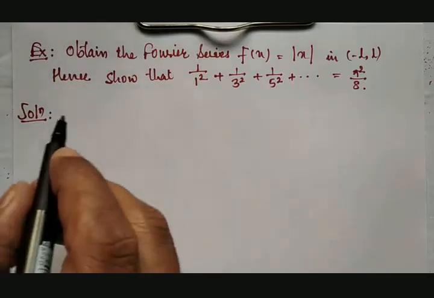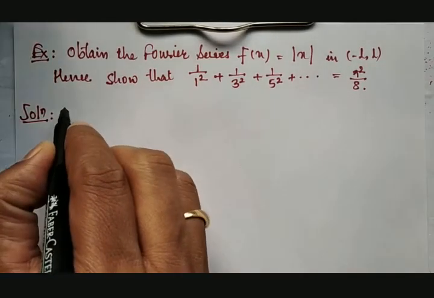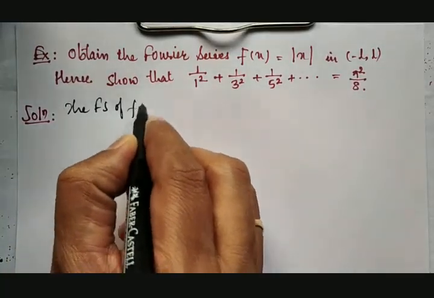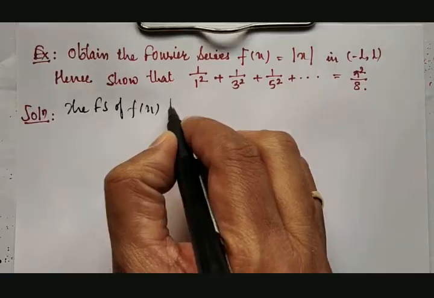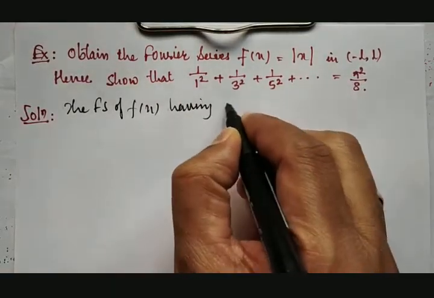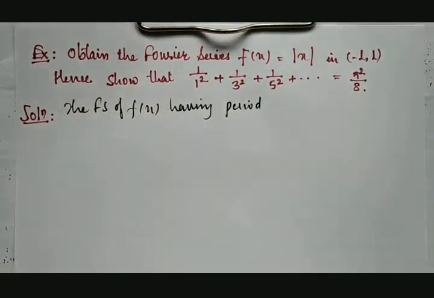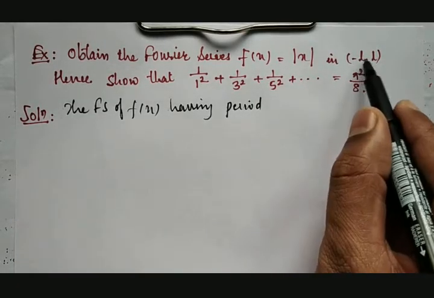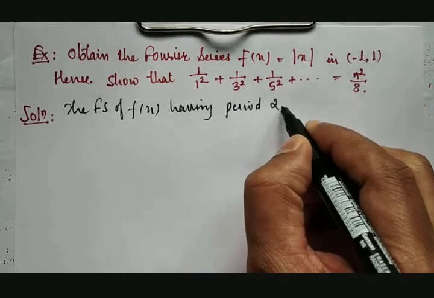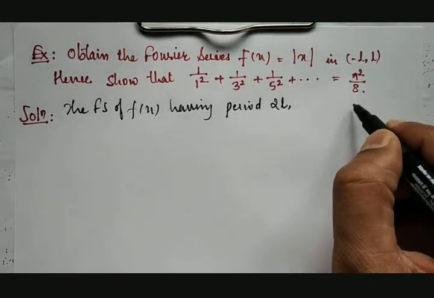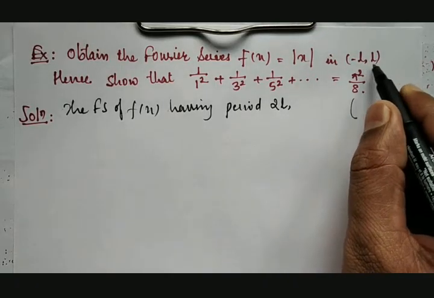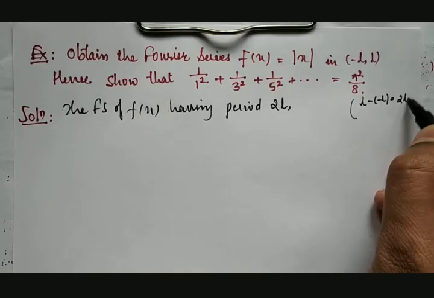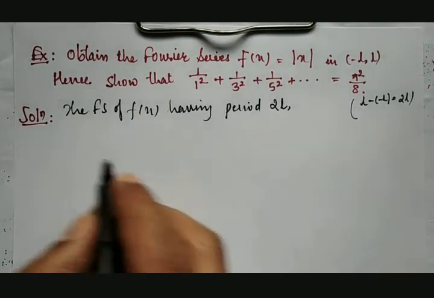First we'll go with the Fourier series of f of x having a period. Now we have to check what the period is. Usually we take 2 pi, but here it is not 2 pi since it is arbitrary. So that is nothing but an arbitrary period 2L. Is it true? See, final point minus previous point: minus L minus of minus L is equal to 2L.